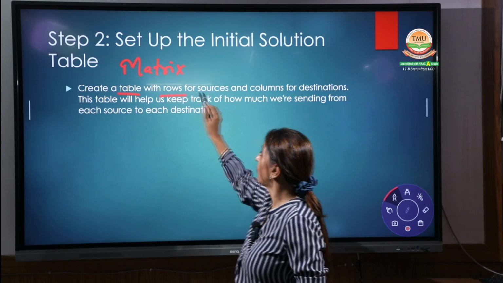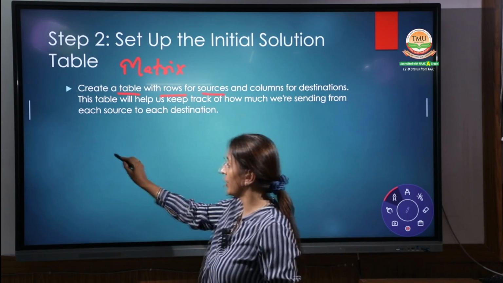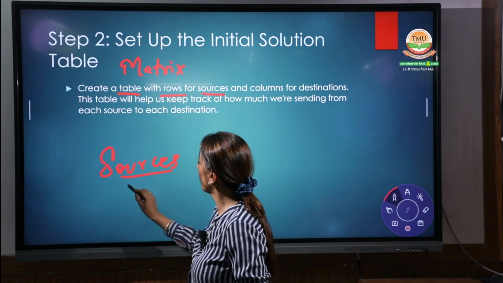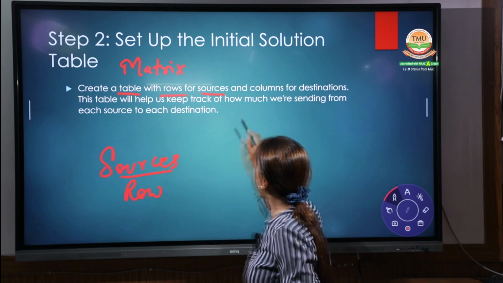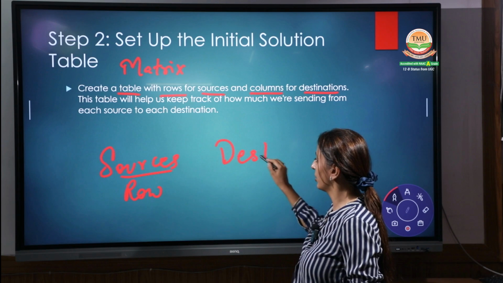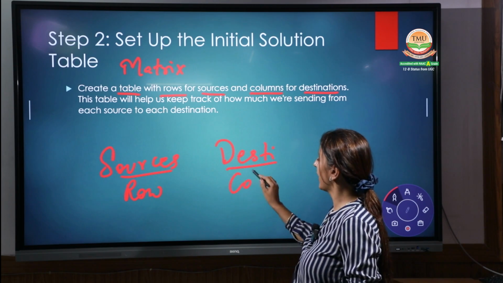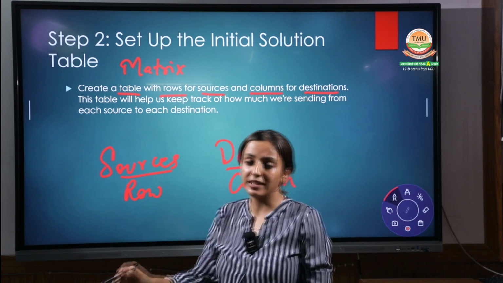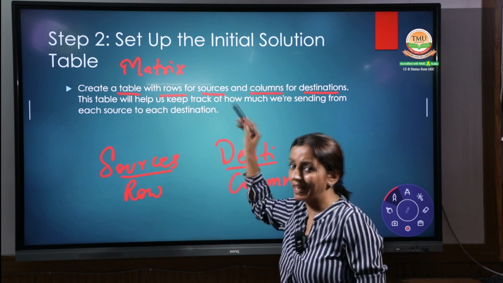Within the table, the rows are for the sources. For sources we use the word row. And the columns are for the destinations. The destination, where the goods are transferred, we use as a column. Right? The sources are your rows, and the columns are your destinations.